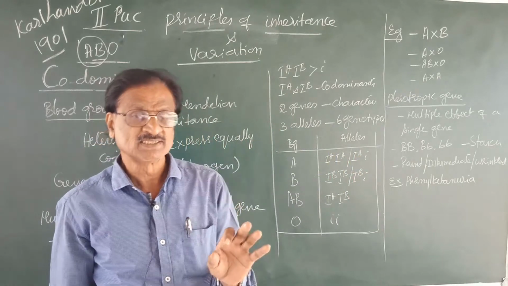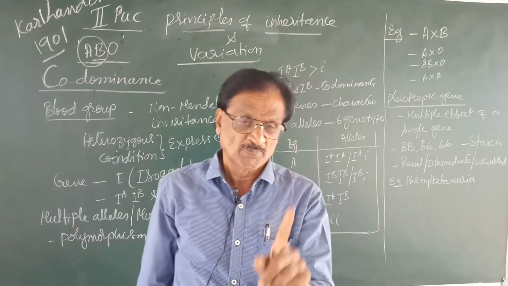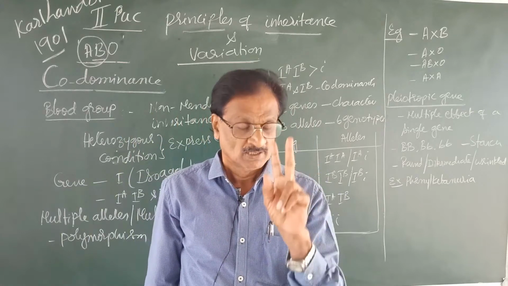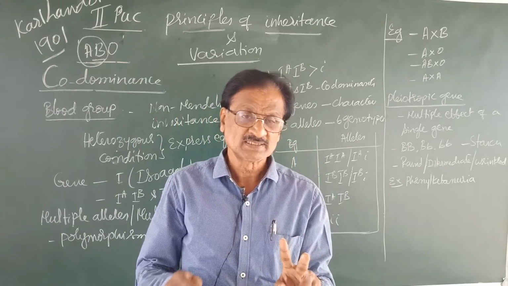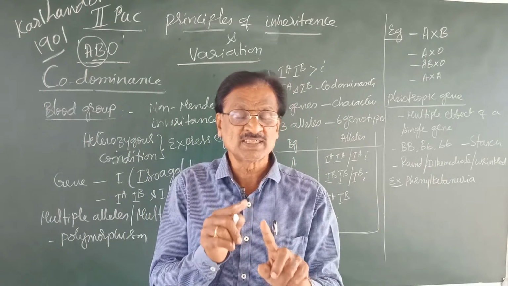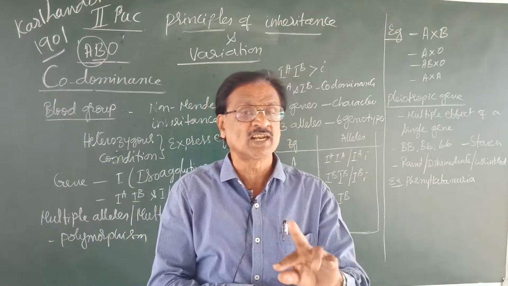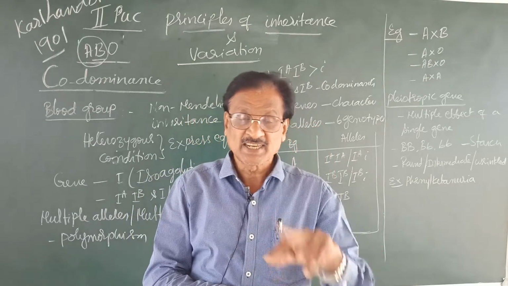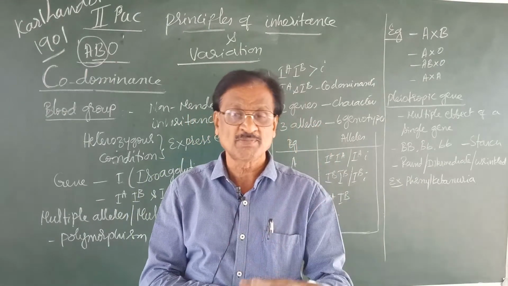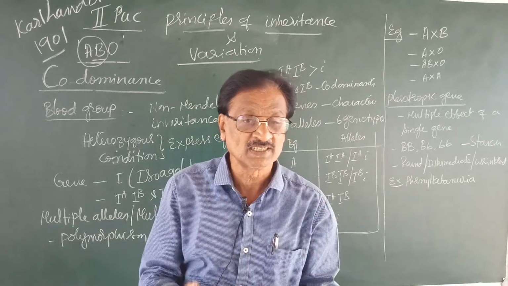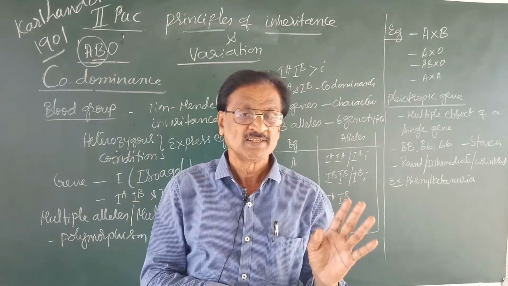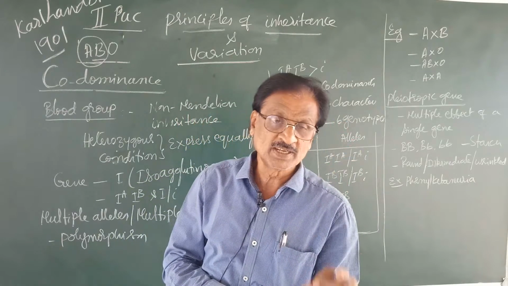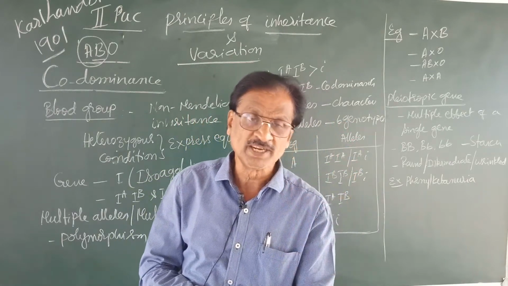Codominance, in the sense, suppose there are two dominant factors. One dominant factor is not dominant over the other and vice versa. Hence, the character controlled by these two dominant factors is expressed equally. Those are the codominant factors, and the phenomenon is codominance.